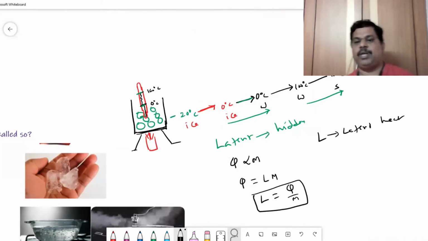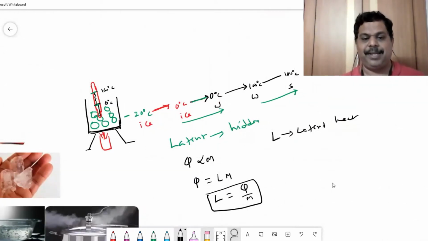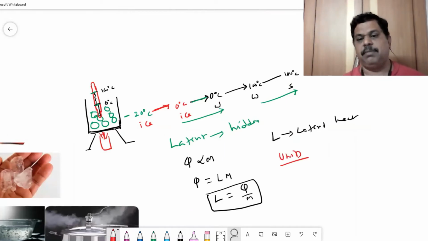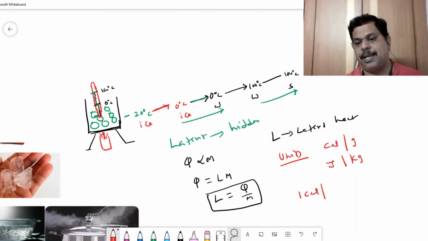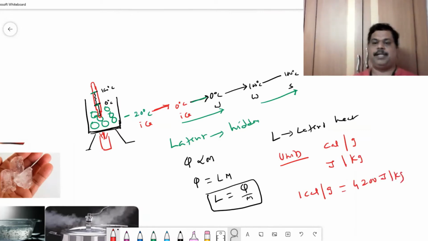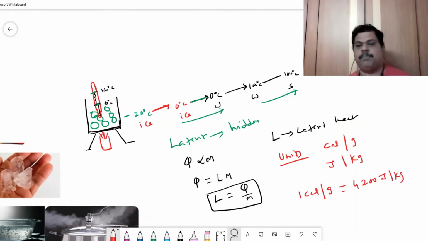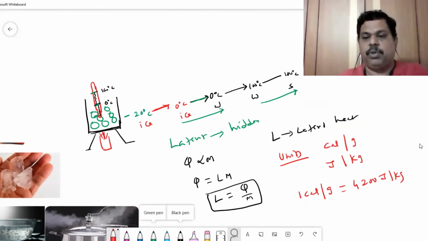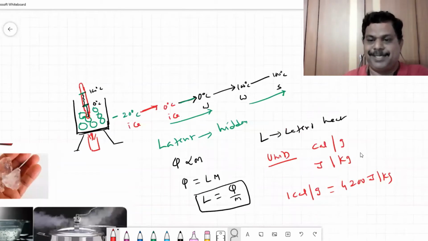Let's understand what is the unit of latent heat. Very simple. So let's write down the units. This energy I can take as calorie per gram or joule per kg. And 1 calorie per gram is 4,200 joule per kg. An important calculation. While solving problems, this is very, very important. 1 calorie per gram is 4,200 joule per kg.